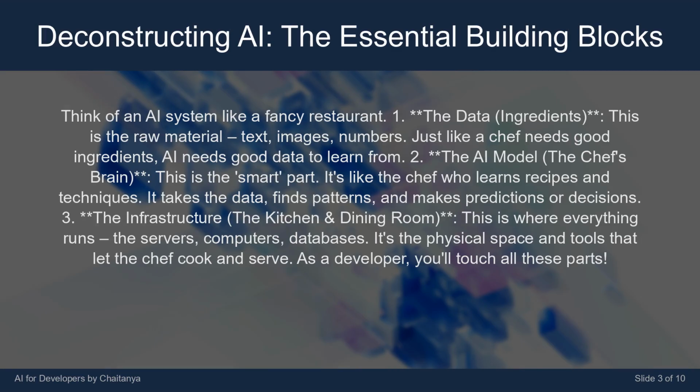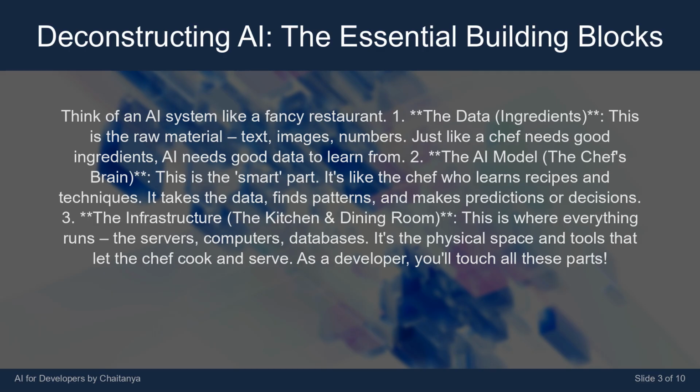1. The data, ingredients. This is the raw material: text, images, numbers. Just like a chef needs good ingredients, AI needs good data to learn from. 2. The AI model, the chef's brain. This is the smart part. It's like the chef who learns recipes and techniques. It takes the data, finds patterns, and makes predictions or decisions.